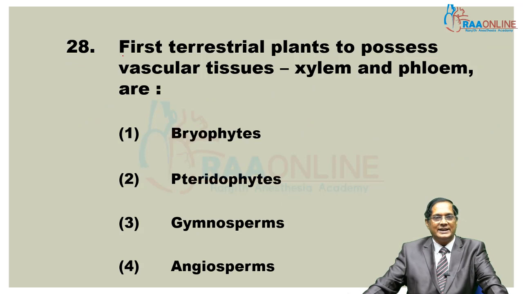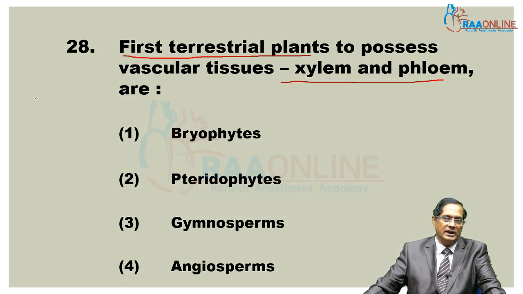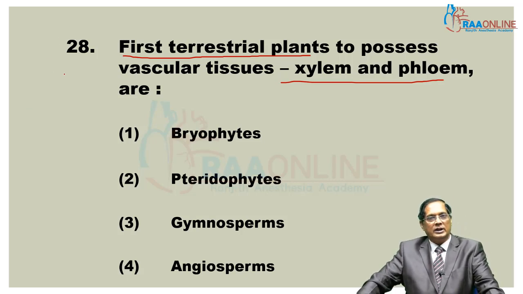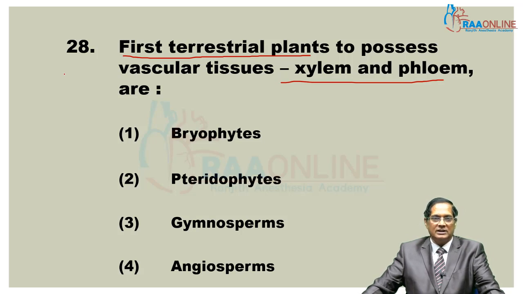Question 28: first terrestrial plants, but with what? Xylem and phloem. Actually, the first terrestrial plants are bryophytes, but they don't have xylem and phloem. Pteridophytes are also terrestrial, but they possess xylem and phloem.